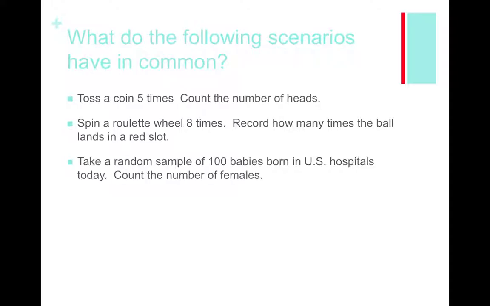Our chance of getting a success is the same on each trial. So in the first one, the success would be a head. In the second one, a success would be a red slot. In the third one, my success would be a female. When these conditions are all met, we would have a binomial setting.